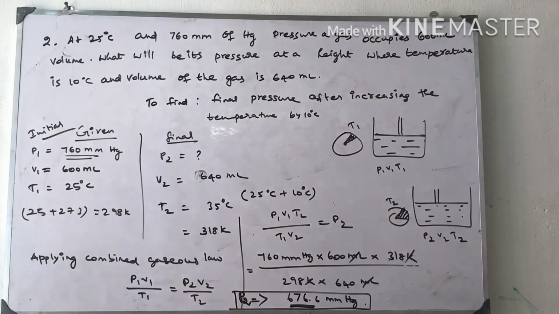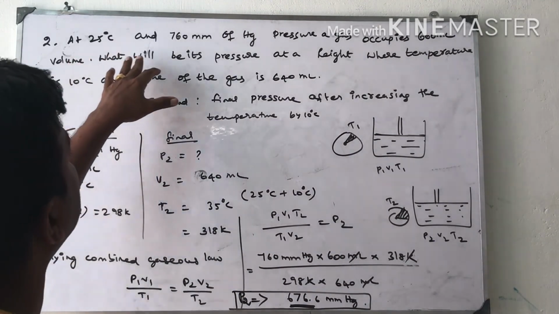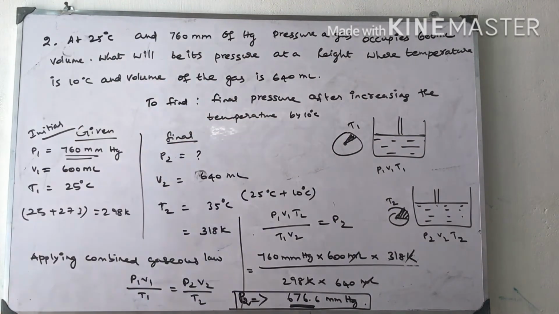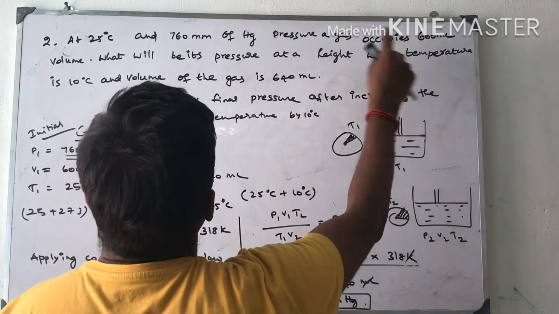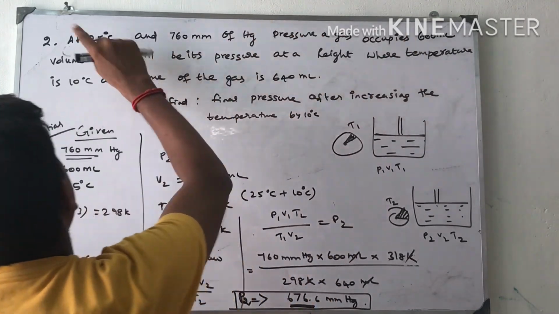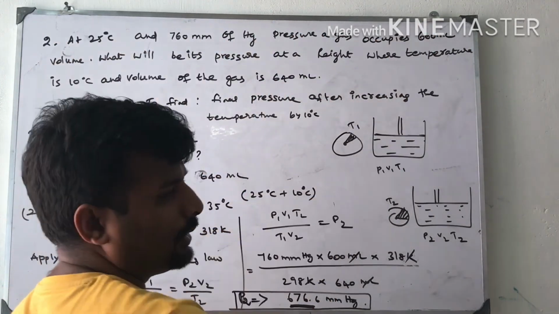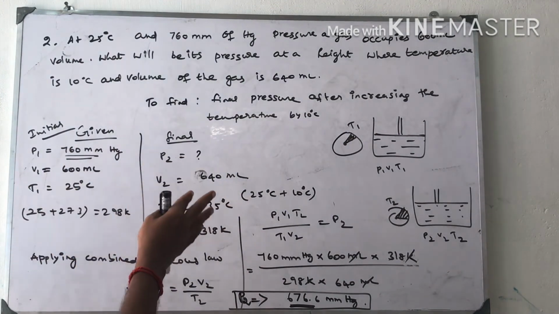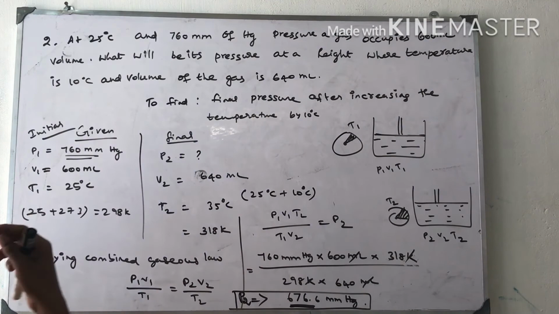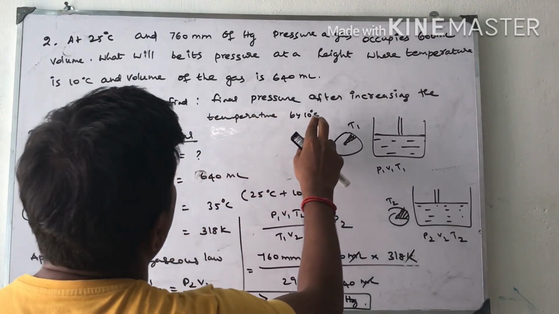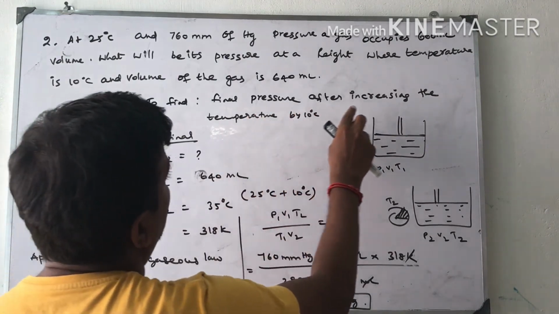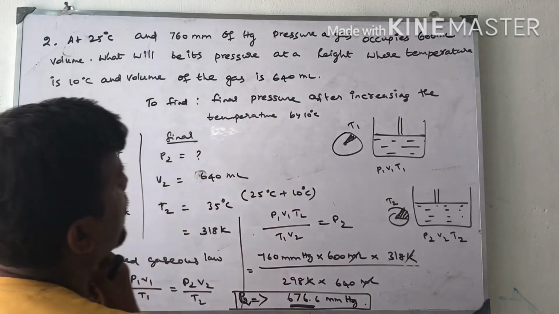First, I am going to tell the terms. At 25 degrees Celsius and 760 millimeter of mercury, a gas occupies 600 milliliter. P1, V1, T1, because starting point we mentioned as P1, V1, T1, and after a change we mentioned as P2, V2, T2. For this question we have to find the final pressure after increasing the temperature by 10 degree rise.